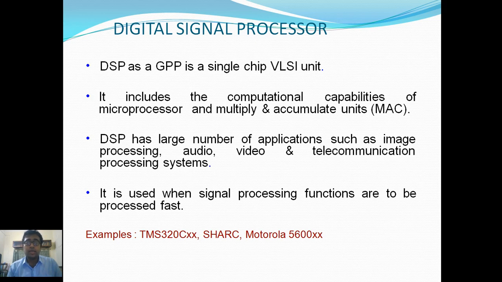DSP has a large number of applications such as image processing, audio, video and telecommunication processing systems. It is used when signal processing functions are to be processed fast. Examples of these are TMS320Cxx, SHARC, Motorola 56000 series. Let's go to the next slide.